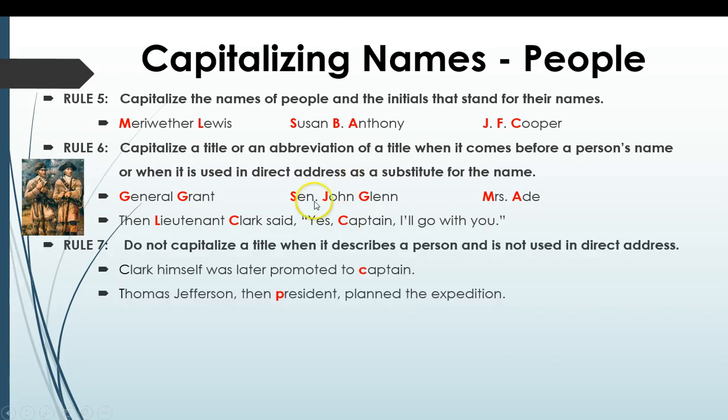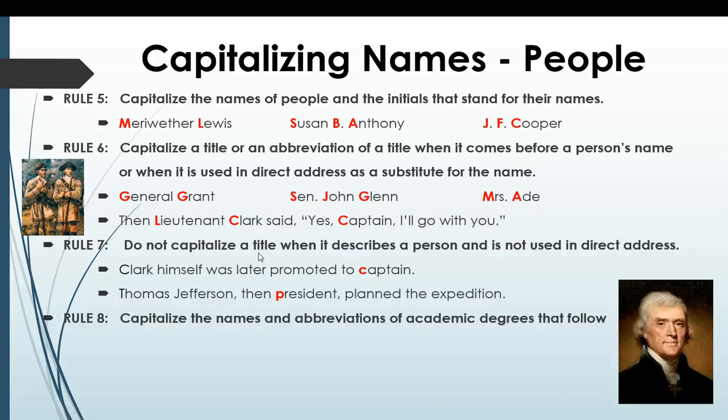If the title, this Captain for example, describes a person and is not used as a direct address, you're not calling them that, then you do not capitalize it. So, Clark himself was later promoted to captain. Here, captain is describing Clark. It's not being used as his title or in addressing him, and so it's lowercase right here. And the same: Thomas Jefferson, then president, planned the expedition. It's not being used as his title. It's not President Thomas Jefferson or President Jefferson, or Mr. President. It's being used to describe his rank, and so we lowercase that president. We don't uppercase it.